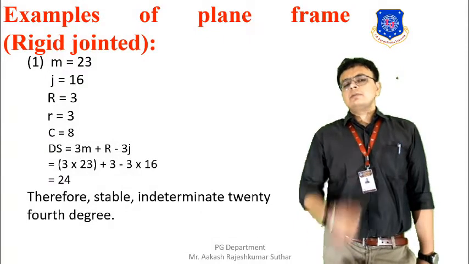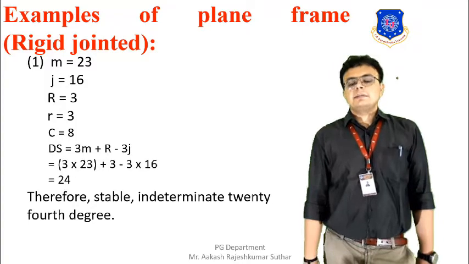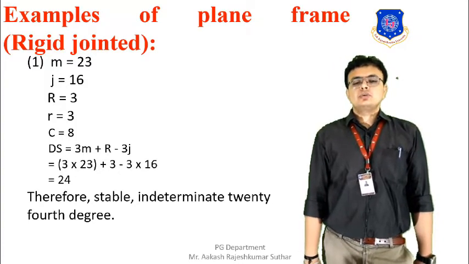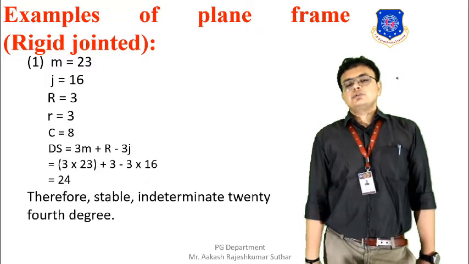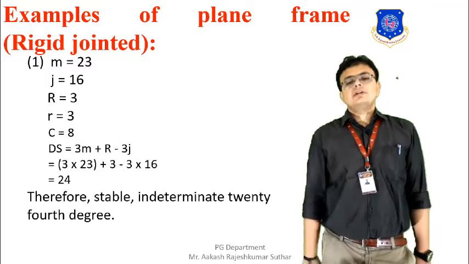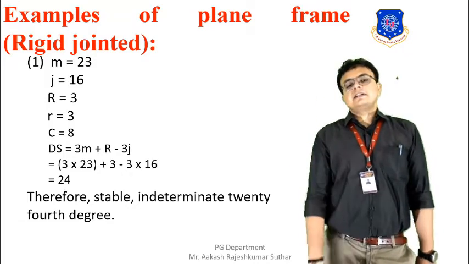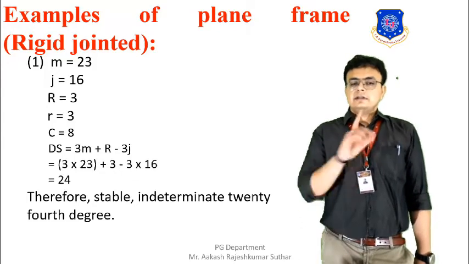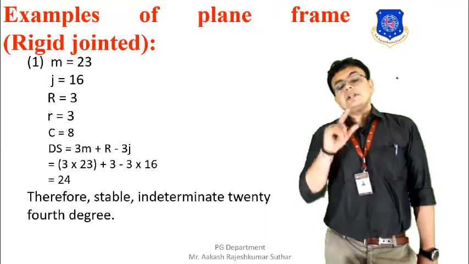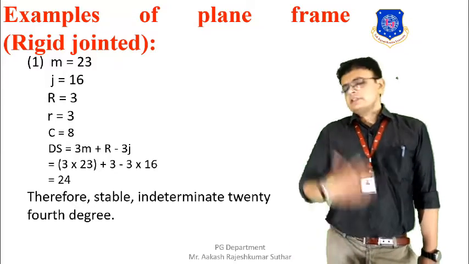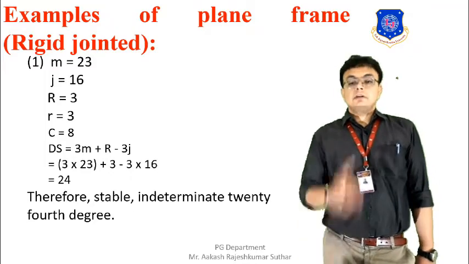So based on the formula, we have to find the degree of static indeterminacy, that is 3m plus capital R minus 3j. So 3 into 23 plus reaction that is equal to 3, minus 3j, that is 3 into 16. Finally, after calculating the overall formula, the number that we get is 24. Hence we can say that the given plane frame is stable and indeterminate to 24 degrees. This is how the sums are solved for the degree of static indeterminacy for a plane frame.